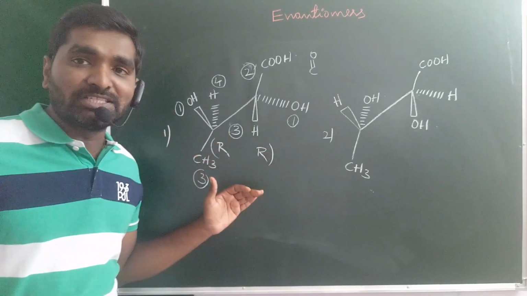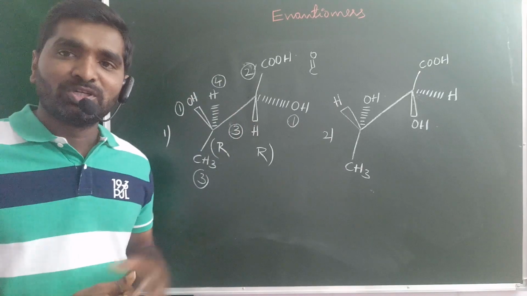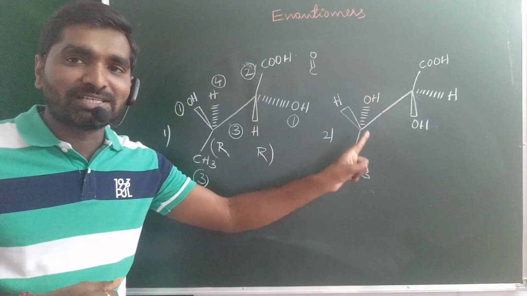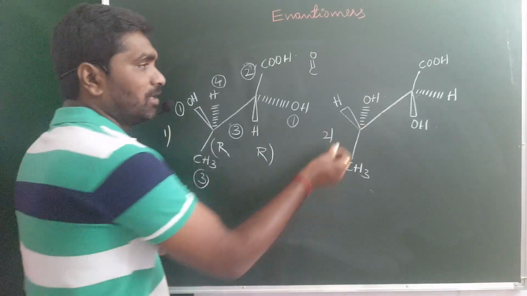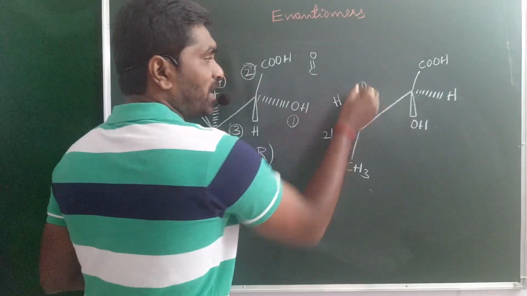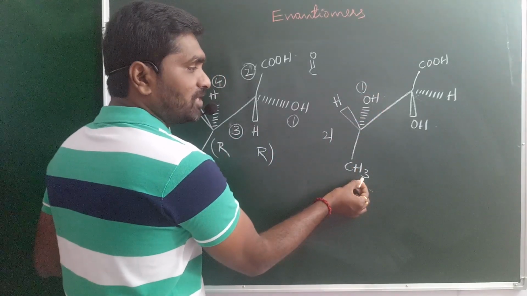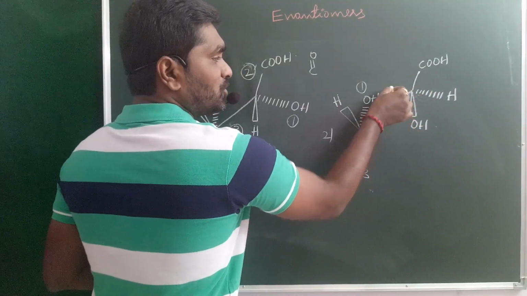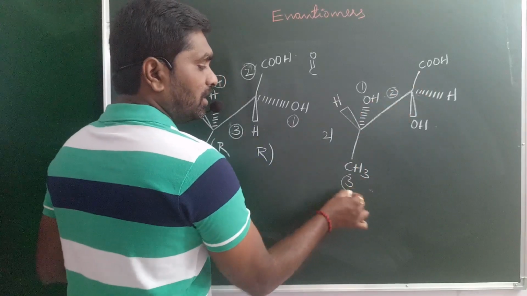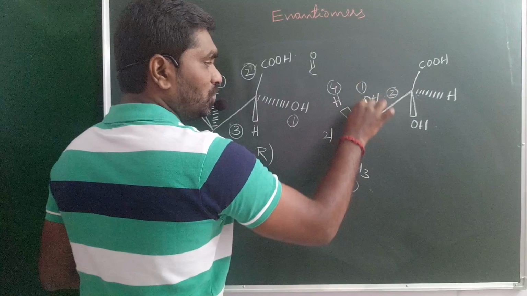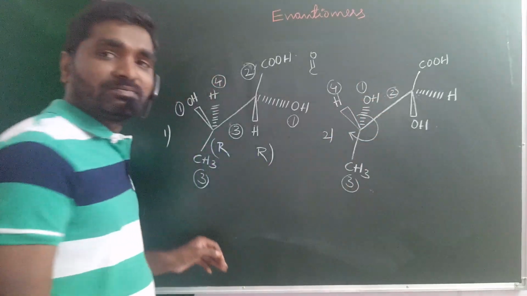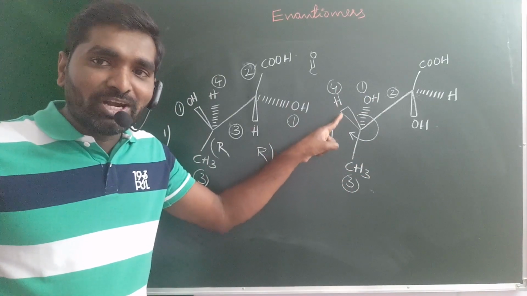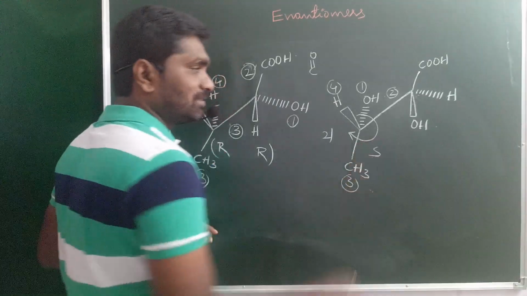The first molecule configuration is nothing but RR. 2R, 3R. Next, find the second compound configuration, the RS configuration. Okay, oxygen, atomic number is more, first priority. Carbon is bonded with 3 hydrogen atoms, but this carbon is bonded with carbon, hydrogen, and oxygen. So second priority goes to the chiral carbon, and then the third and fourth priorities. Look at this one. 1, 2, 3 rotates in the clockwise direction. But the least priority group is on the solid wedge, so the configuration is S.